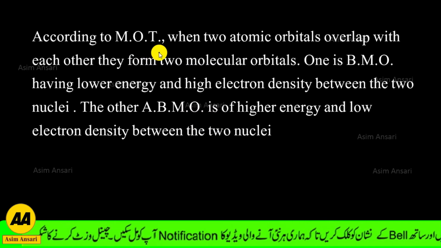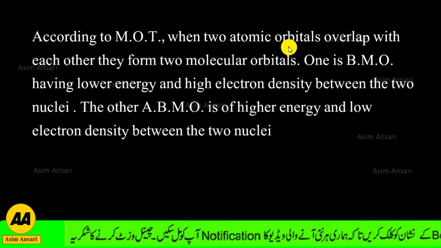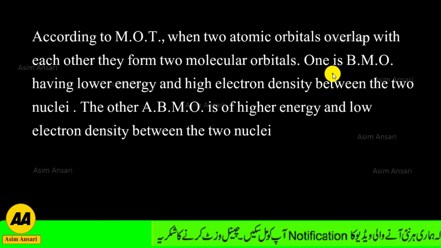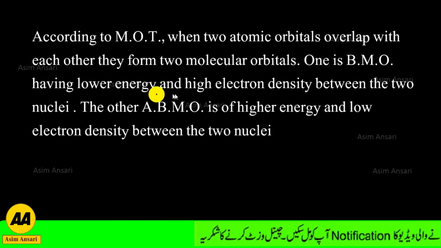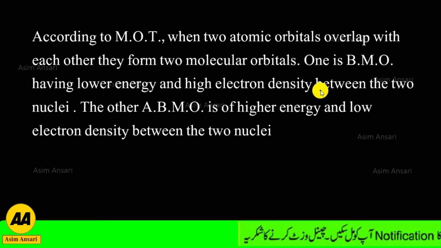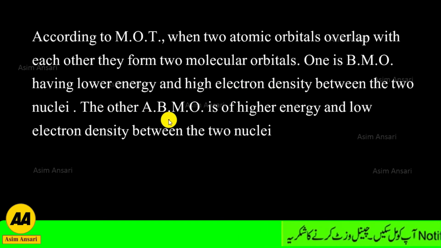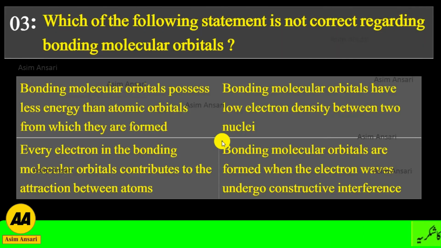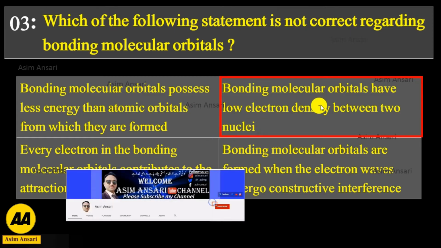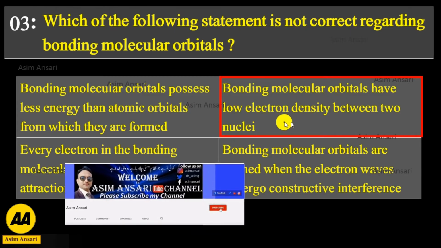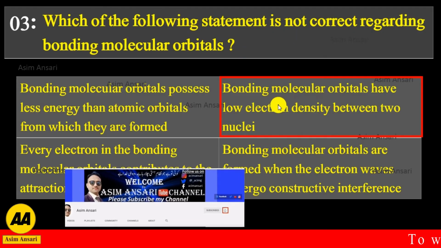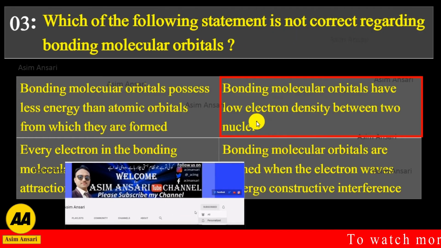There, according to molecular orbital theory, when two atomic orbitals overlap with each other, they form two molecular orbitals. One is bonding molecular orbital having lower energy and high electron density between the two nuclei. The other, anti-bonding molecular orbital, is of higher energy and low electron density between the two nuclei. So the exact answer is bonding molecular orbitals have low electron density between two nuclei. Which of the following statements is not correct? Second option is not correct in this question.